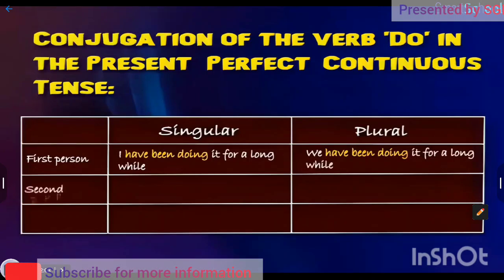2. As singular means one, tense used is perfect continuous tense. Second person in both singular and plural is you. The sentence used in both the cases is, you have been doing it for a long while.